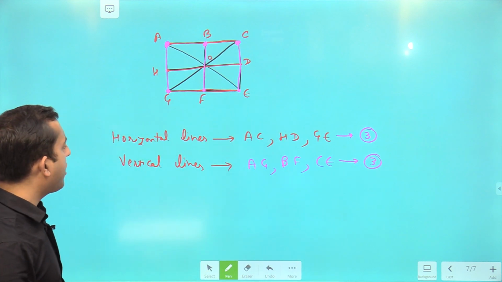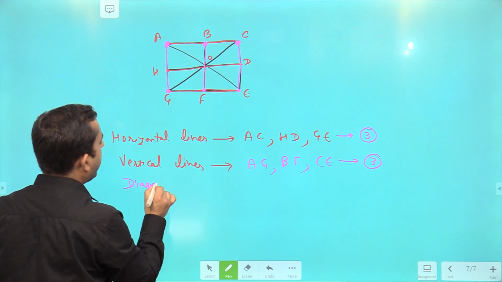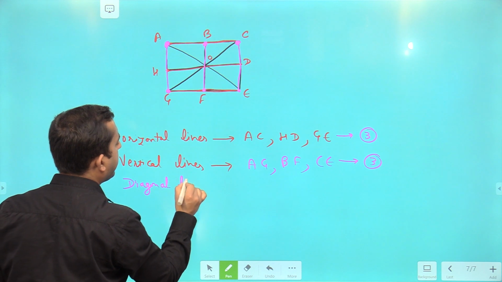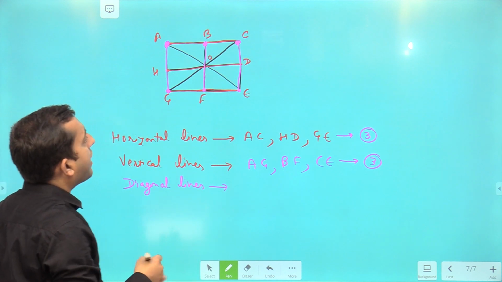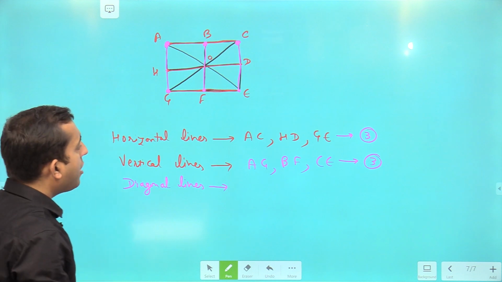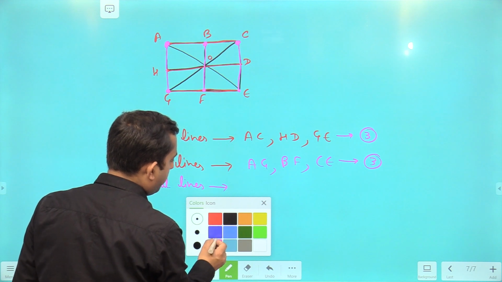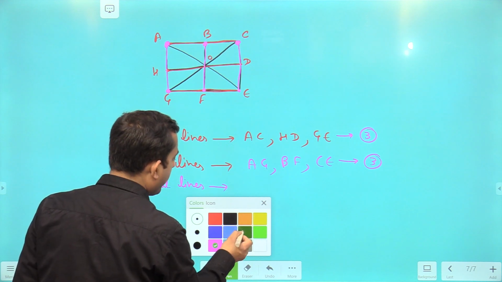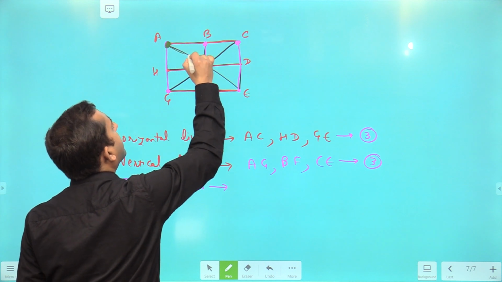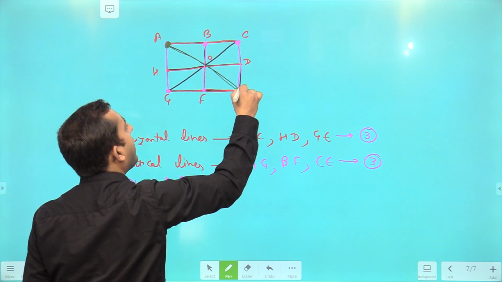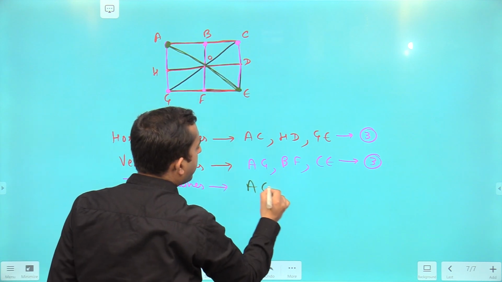After this, in this figure, please pay attention how many diagonals are present. Diagonal, or you can say tilted lines are present. How many diagonals or tilted lines are present, right? So if you pay attention, then you will find out, you can see in this, first diagonal is AE.